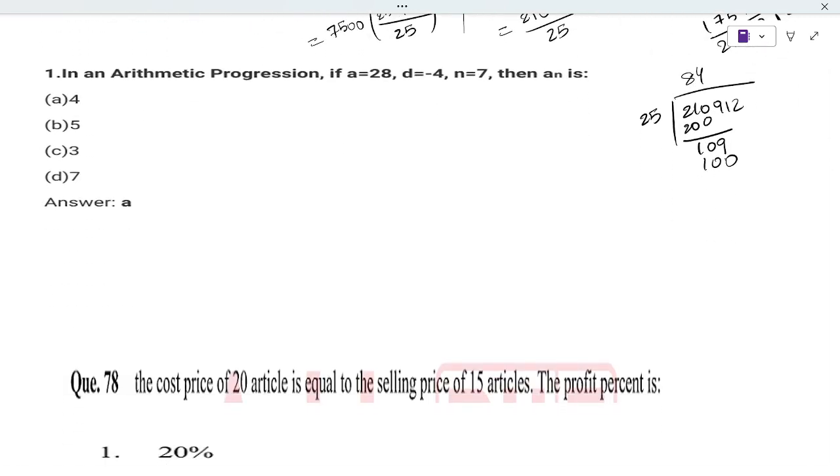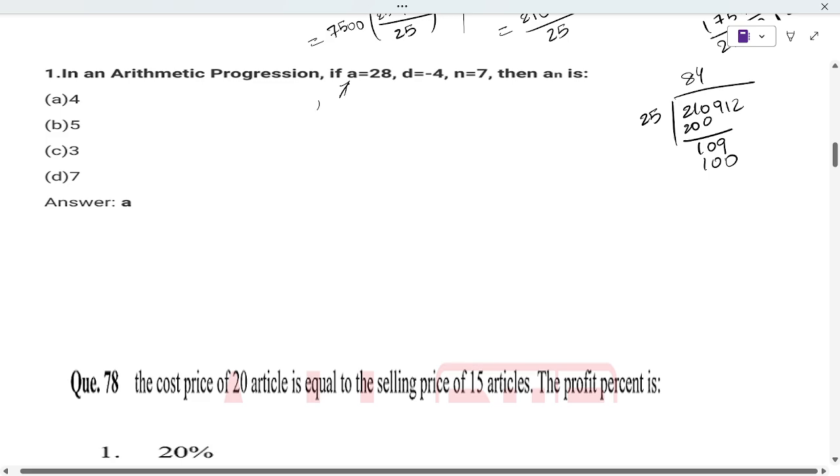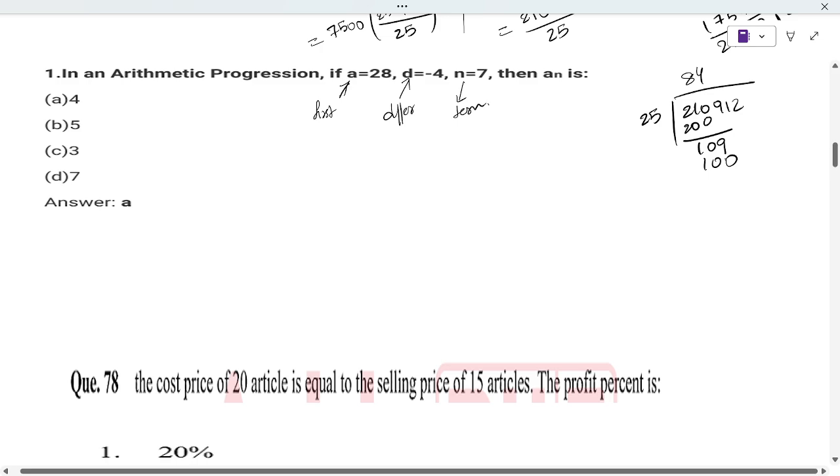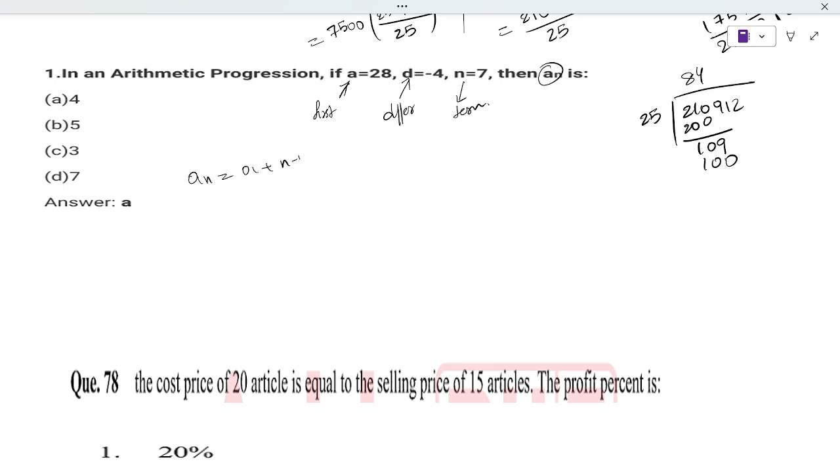Next is the AP, arithmetic progression. Here A is called the first term, and this is the common difference. n is the nth term. They are asking us to find a7. The formula: an is nothing but a plus (n minus 1) d. This AP is also in the class 10 maths textbook, you can check it out once.